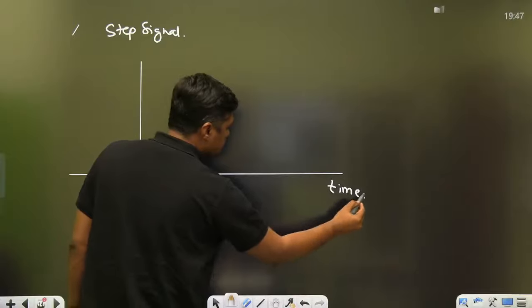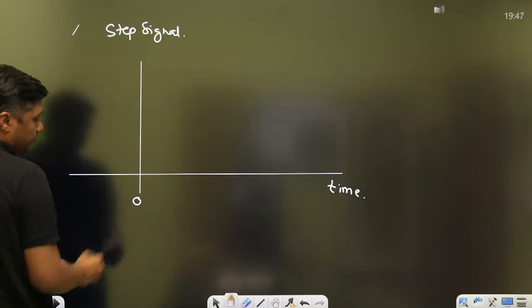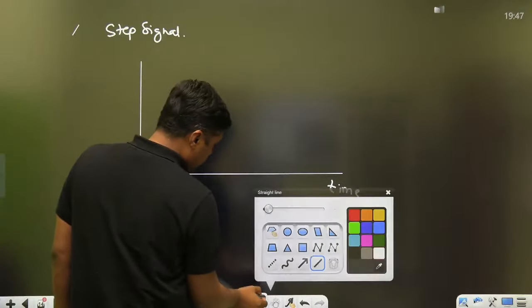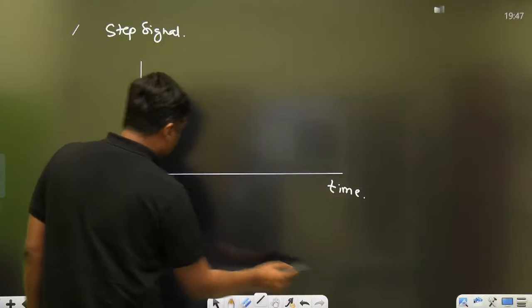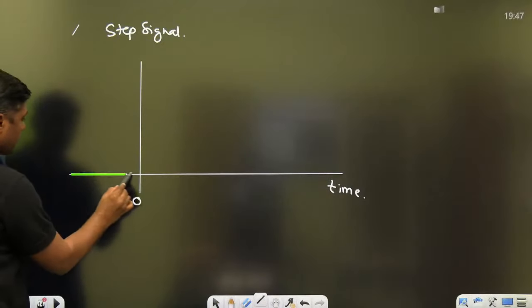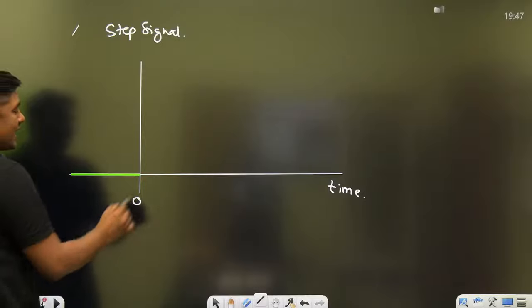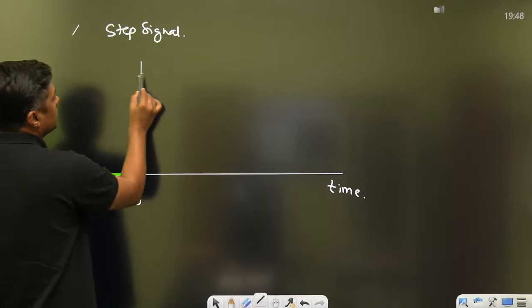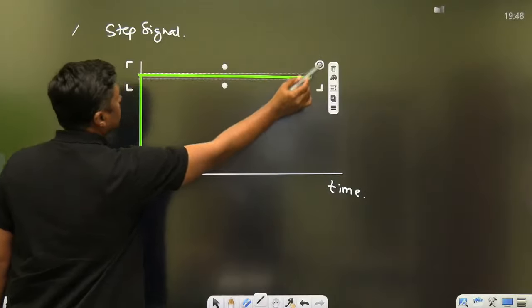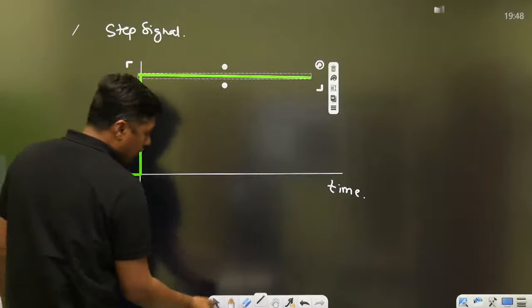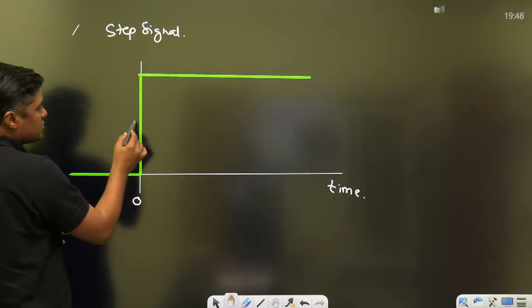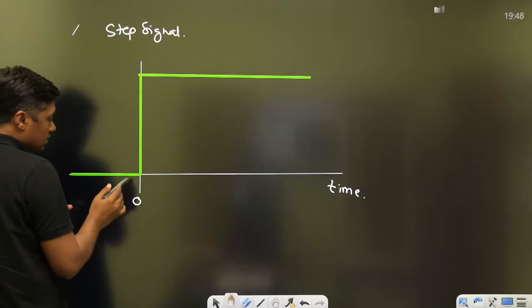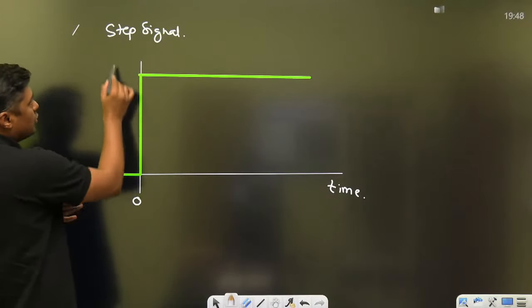Now, this is 0. Before 0, the step signal is 0. Exactly at 0, suddenly it will rise up to what? V volt. What is the change here? This is called a sudden change. So exactly at 0, it will switch from 0 to V volt.